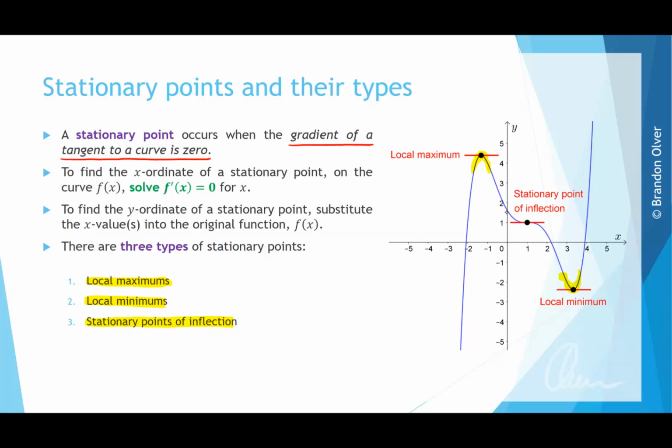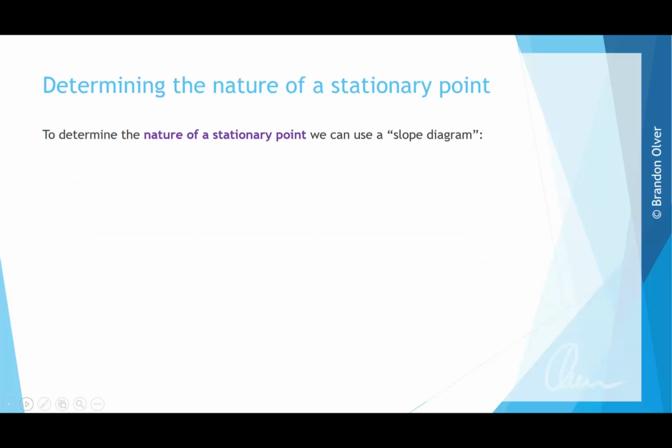So in this case, we have a negative gradient going to 0 and then continuing on to negative. You could also have a stationary point of inflection where it went positive, 0, positive. To determine the nature of a stationary point, we can use a slope diagram. And here are some steps that you can follow along to help complete your slope diagram.